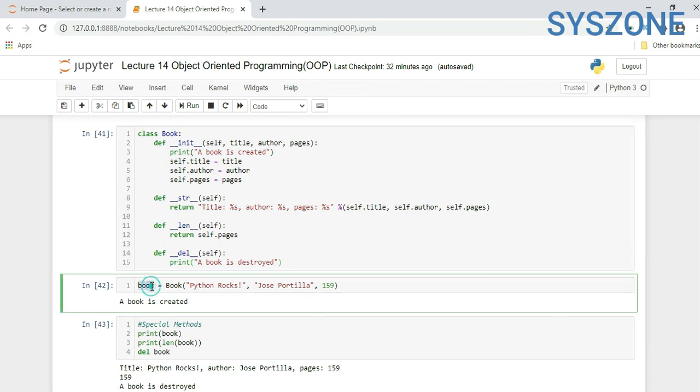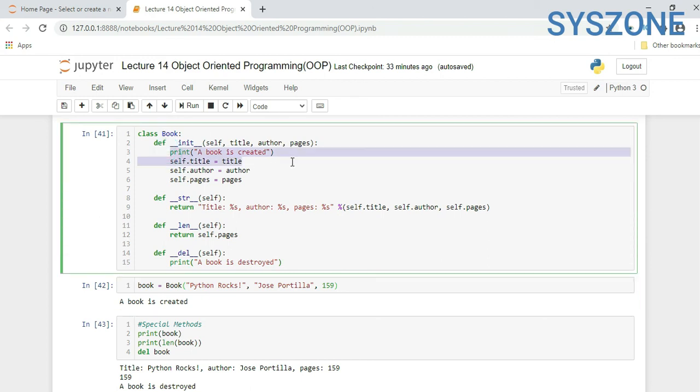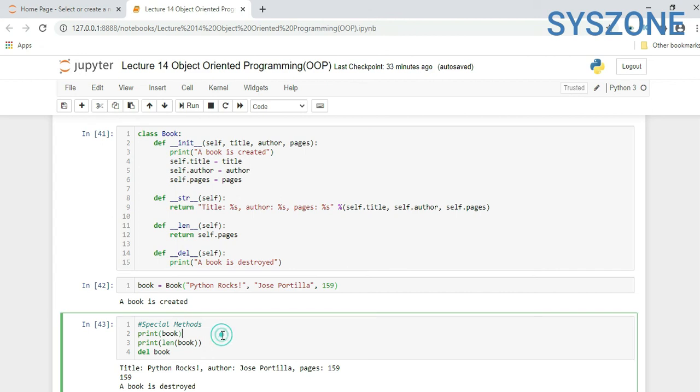Now I am creating an instance of it, book equal to Book Python Rocks, this is the book's name, the author name Jose Portilla, and 159 pages. Book is created by default because we are not calling other functions, it will return this part only: book is created.